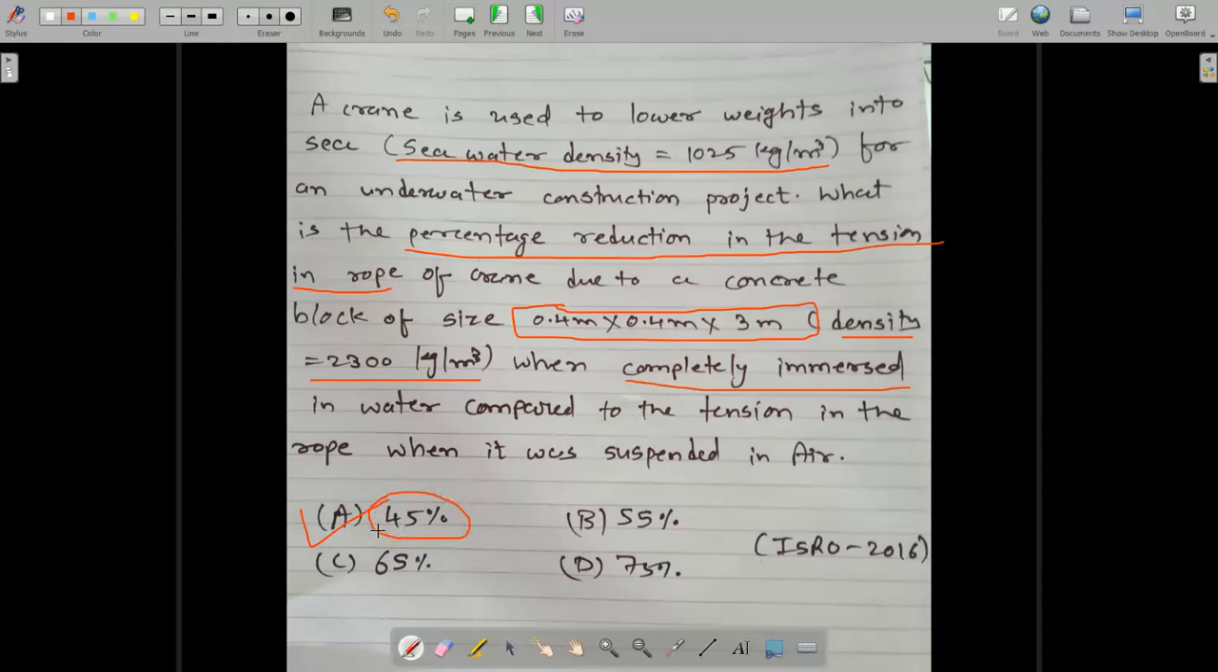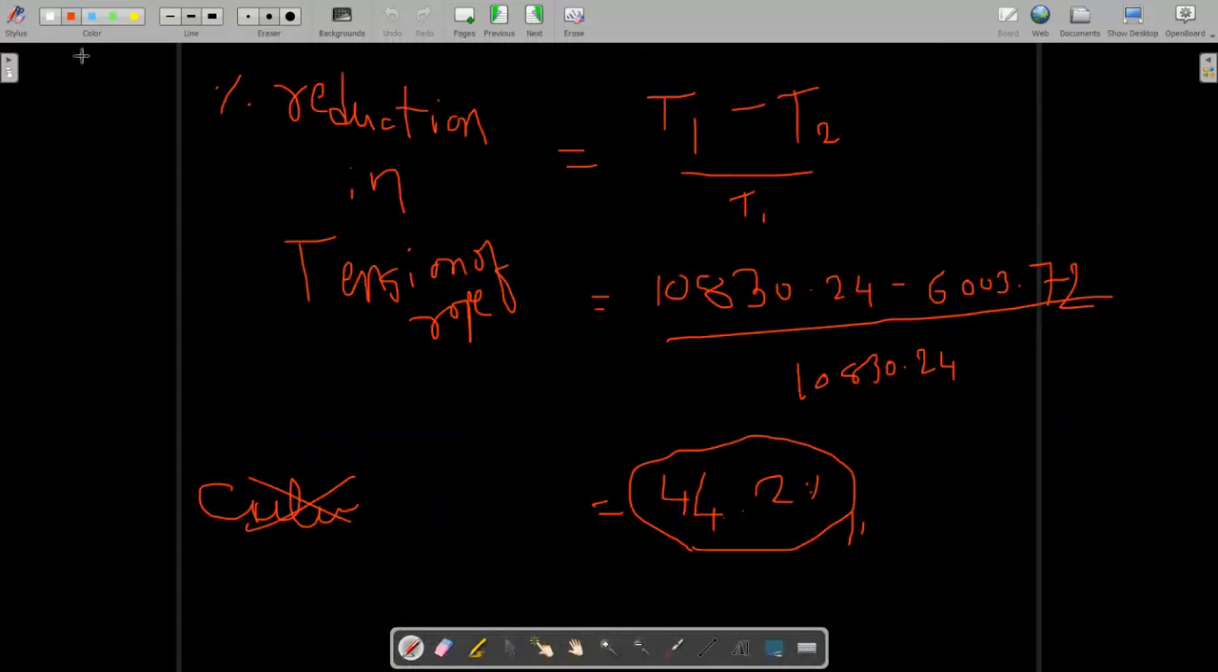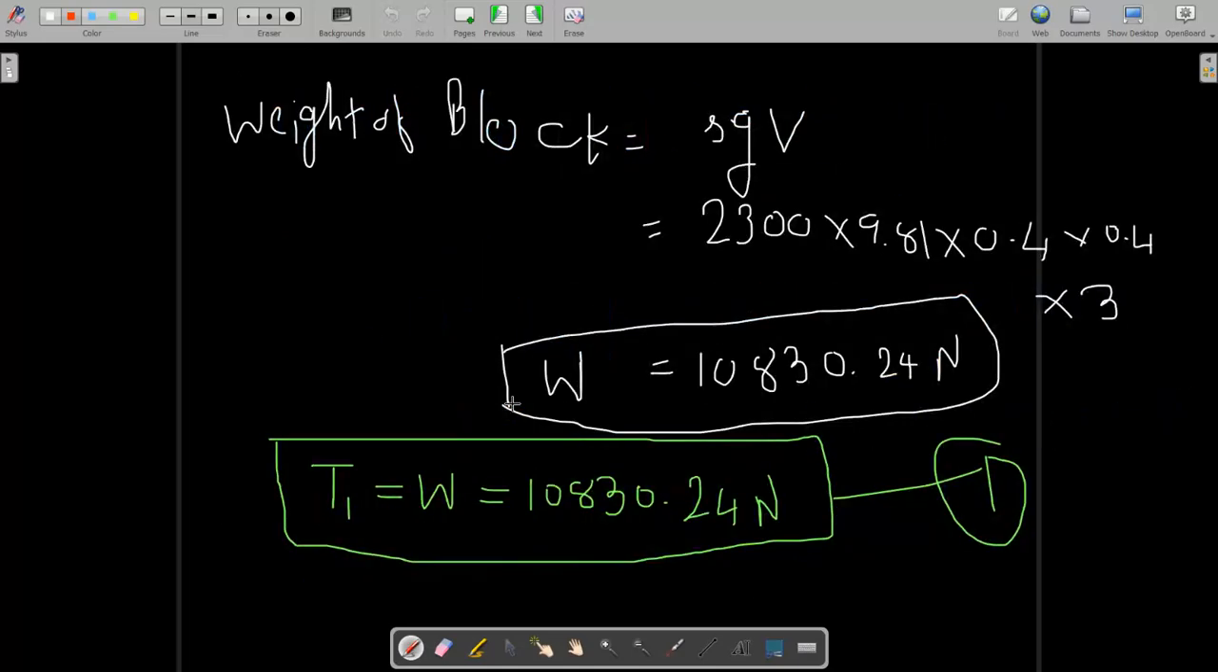Another thing: when it is written in the question, what is the ratio of the final tension in the rope to the initial tension in the rope, then you have to take the ratio T2 by T1. Otherwise, whenever it says percentage reduction or percentage change, you have to take the difference between the initial and final. Hope you guys understand this.